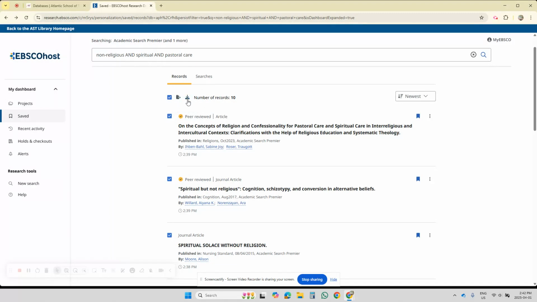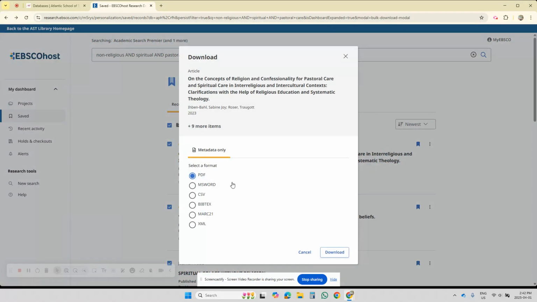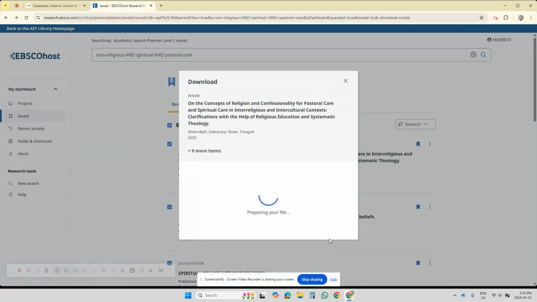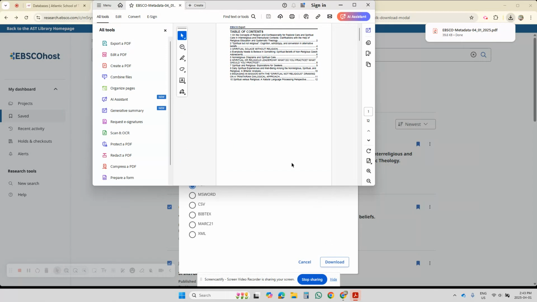There's download. We're going to click download. So I have all 10 articles selected, and now I'm going to hit download. And it's going to download. This is the title of the first article plus 9 more articles. And I'm going to choose PDF. You have different formats to choose. And I'm going to download it. Okay, and so this is what I downloaded to my computer.